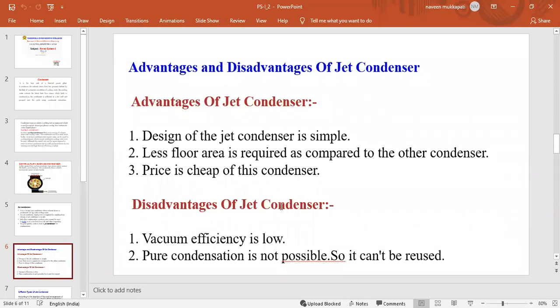Next, what are the disadvantages of a jet condenser? The efficiency is low. Vacuum efficiency is low in jet condensers. Pure condensation is not possible, which means we do not convert 100% of the steam into water.